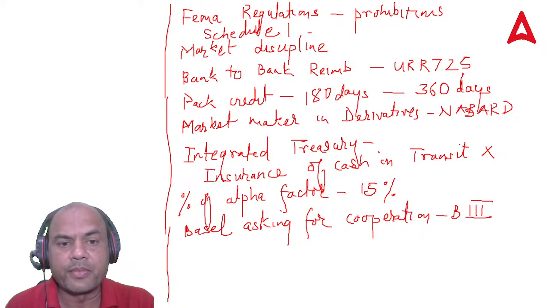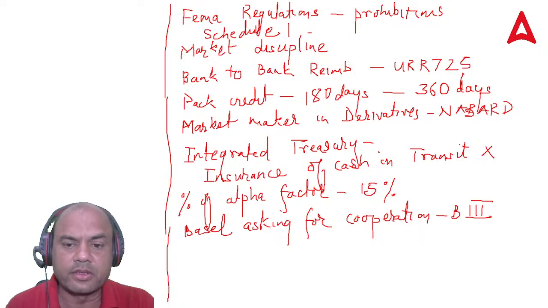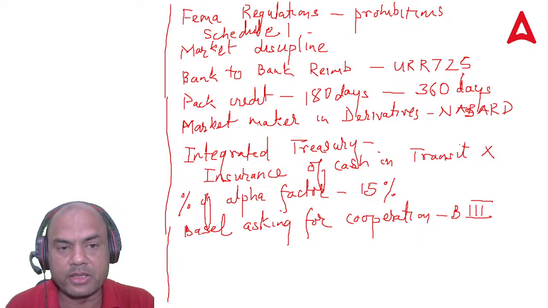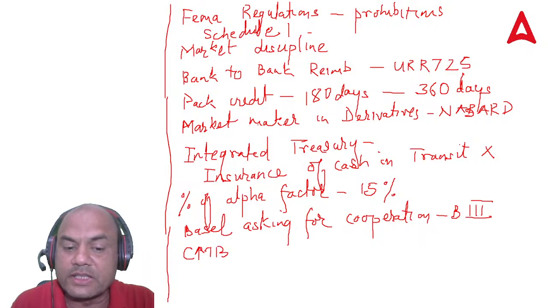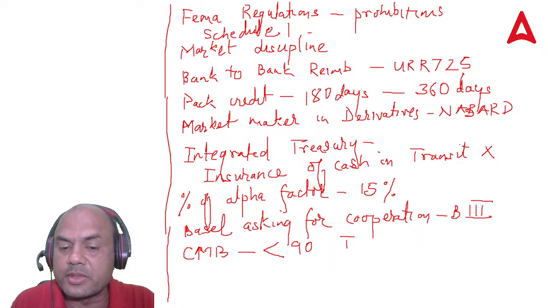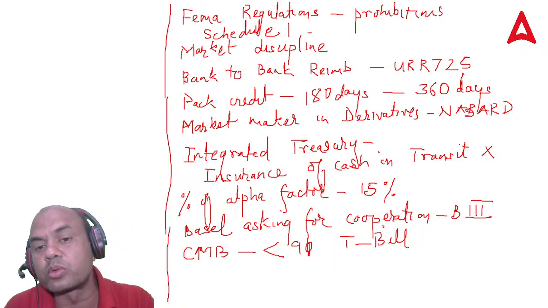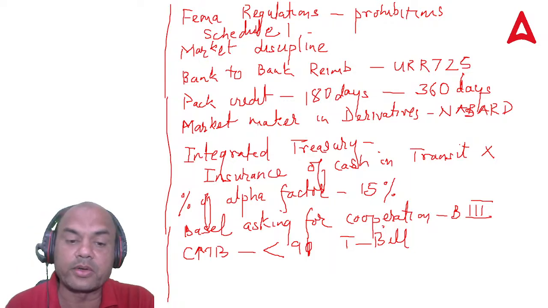Chalo, so move on now. Next one. So Basel 3 asks for cooperation. Cash management bill, that was one question. What is the CMB bill? Cash management bills, CMBs, are always less than 91 days. So these are shorter than the T bills, treasury bills. T bills range from 91 days to 182 to 364. So CMBs are less than the T bills. That is the main point about CMBs.